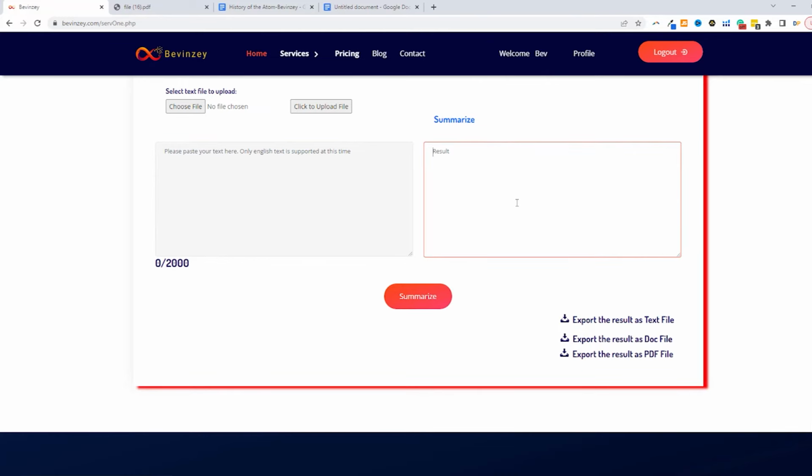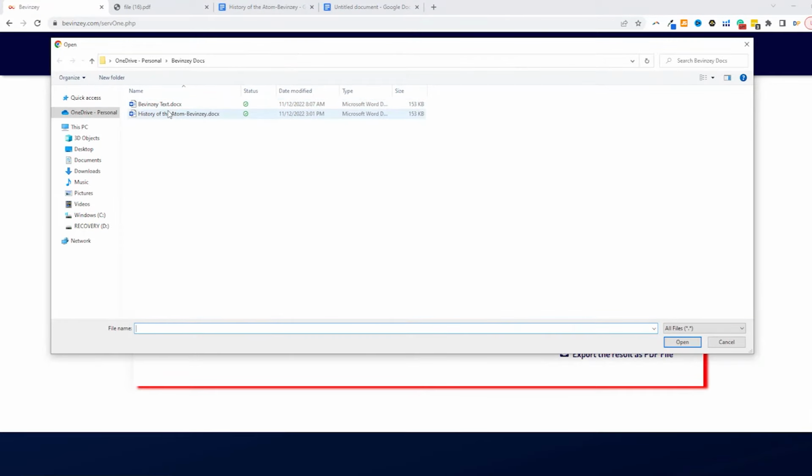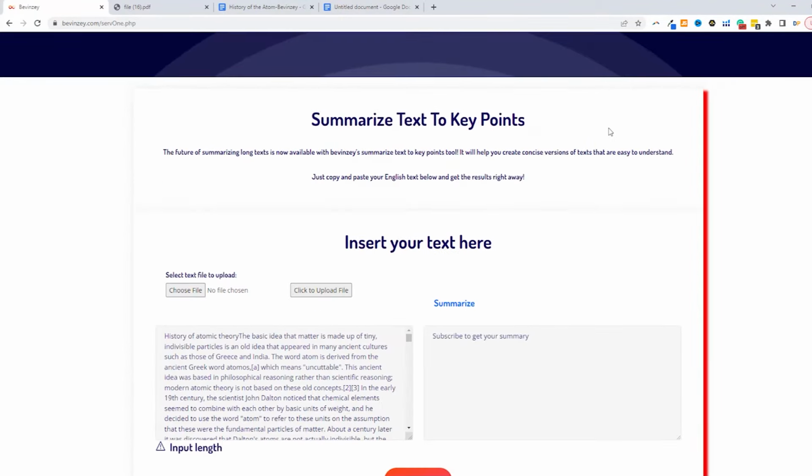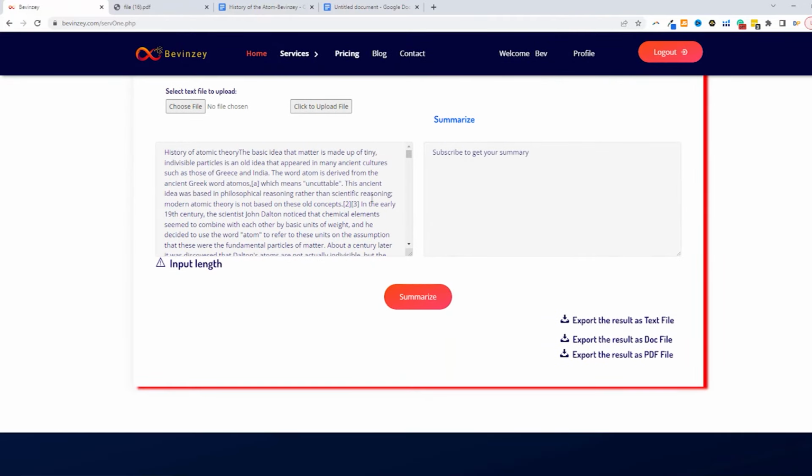But now let's see how you can actually choose a file, upload it, and then have Vivinsy summarize the text to key points. So to do that, you want to go to choose file, you click on that, then you click on your document. So here we have a Word document. You can open the file, and the next thing you want to do is click on the click to upload file. And so now you'll notice that Vivinsy has actually taken the file that we uploaded and put the content in the text box.